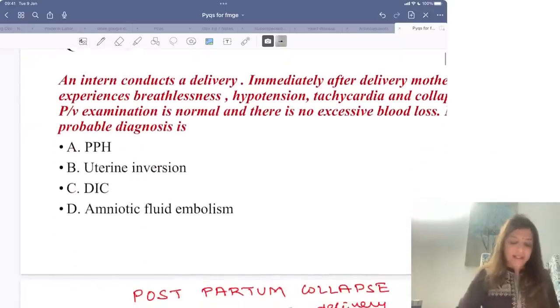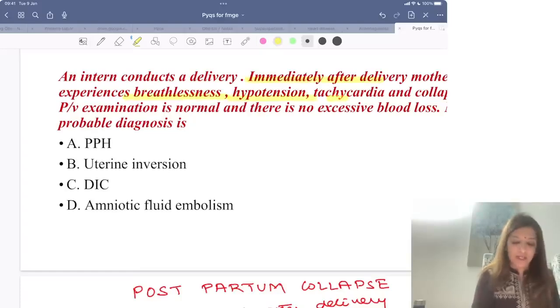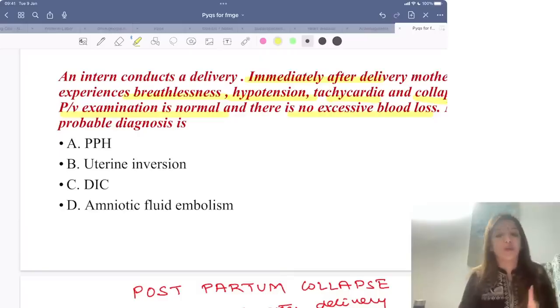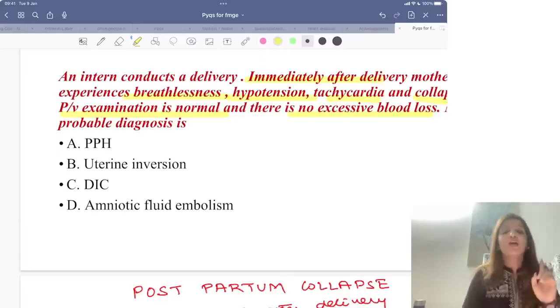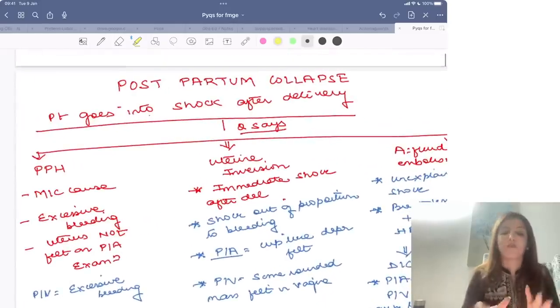So question number 1: an intern conducts a delivery and immediately after delivery, patient experiences breathlessness, hypotension, tachycardia and she collapses. Per vaginal examination is normal and there is no excessive blood loss. What is the probable diagnosis? Now, a lot many times questions are being asked these days on obstetrical emergencies. Whenever you get a question on postpartum collapse, where the patient goes into shock after delivery, there can be 3 possibilities. Number 1, PPH, number 2, uterine inversion, number 3, amniotic fluid embolism.